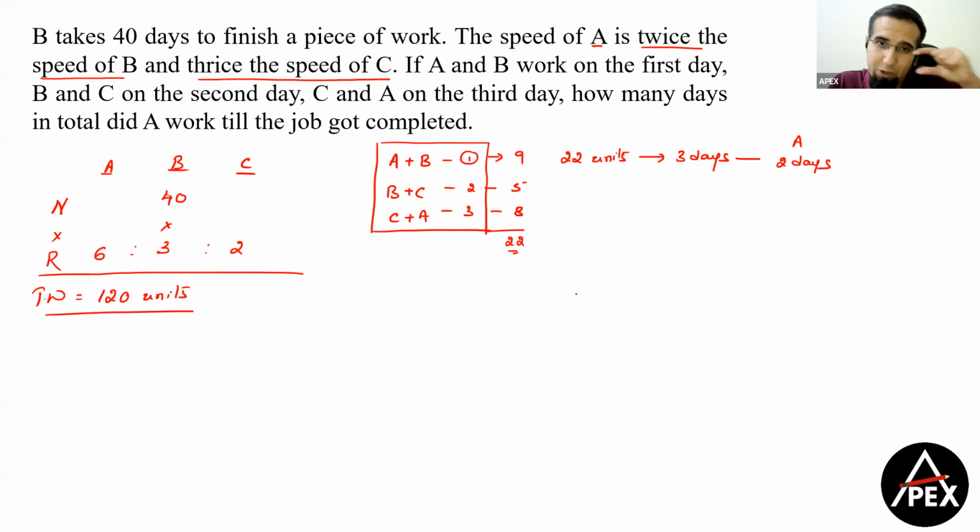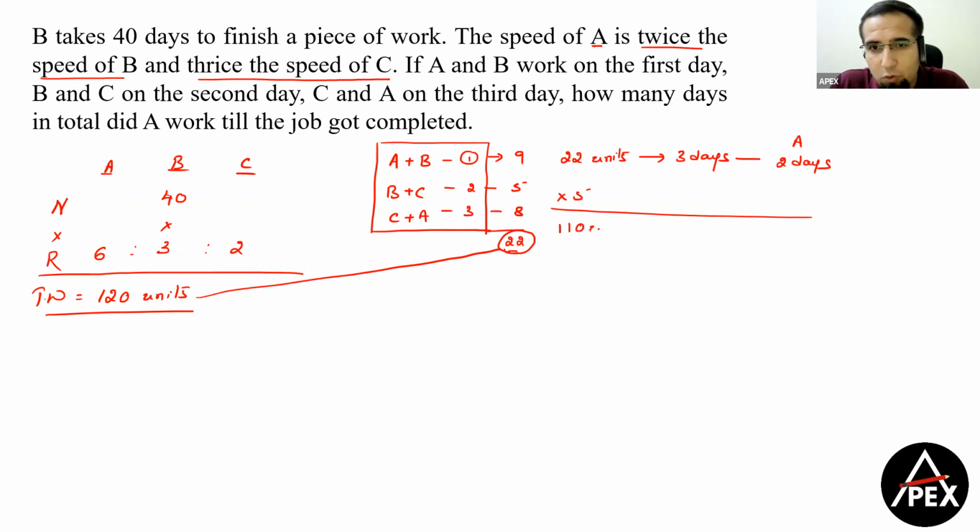Now, since the same format of work is repeated, all that we do is we take a multiple of 22 less than 120. So what do we get? We get 22 into 5, that is 110. So by the time my 110 units are over, clear? 5 such sets of 3 days each are completed, which means the total number of days taken is 15 days. But among these 15 days, A has worked for only 2 into 5, that is 10 days.